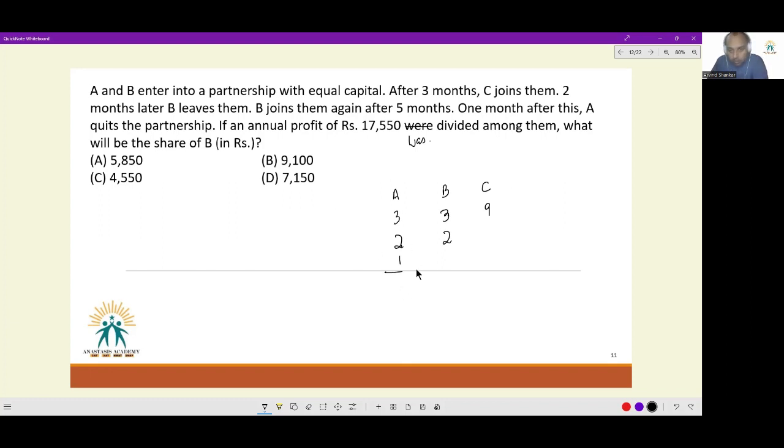Now, for how many months was A invested? 6 months. For how many months? Oh, 1 minute. After 3 months, C joins them. 2 months later, B leaves them. B joins them again after 5 months. So for the first 5 months, B was invested. Then for the next 5 months, B was not invested. And he came back then. Then for the additional final 2 months, he was invested. I have made a mistake. Terrible mistake.